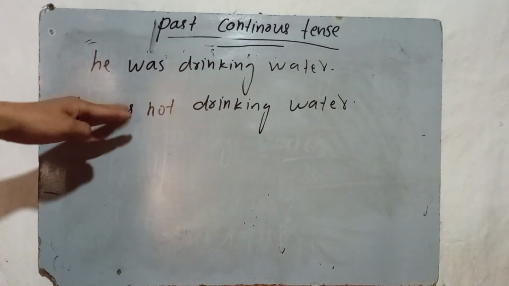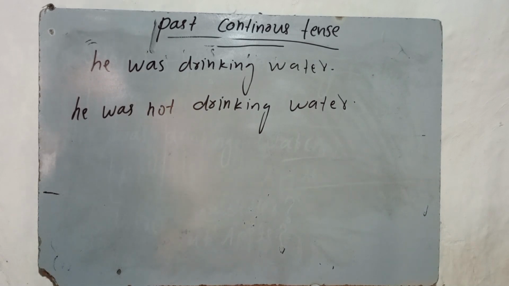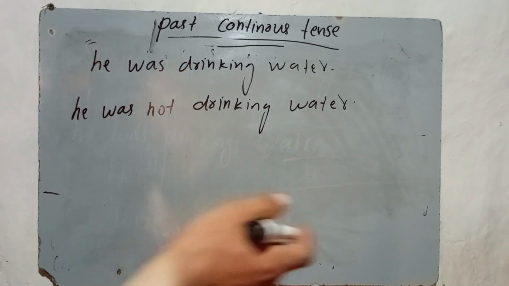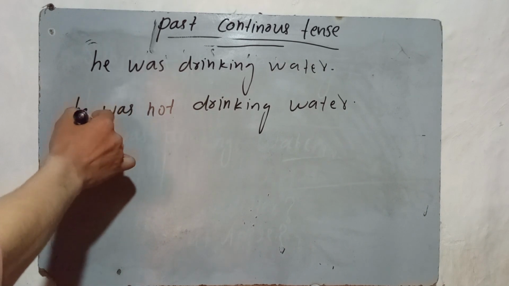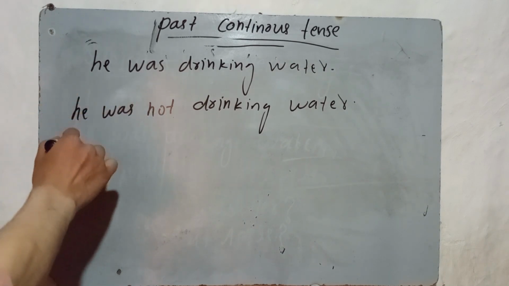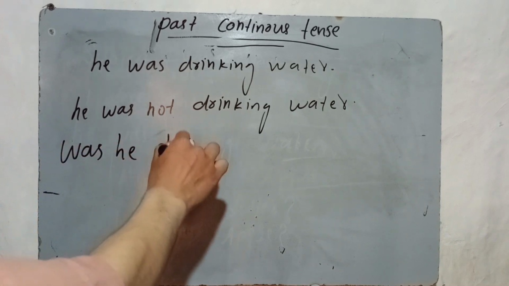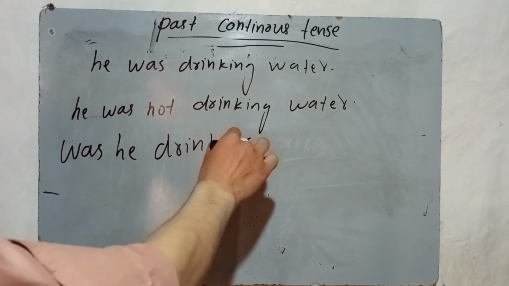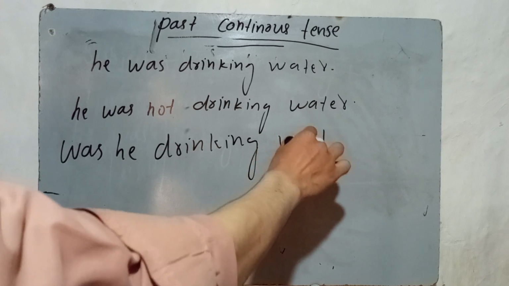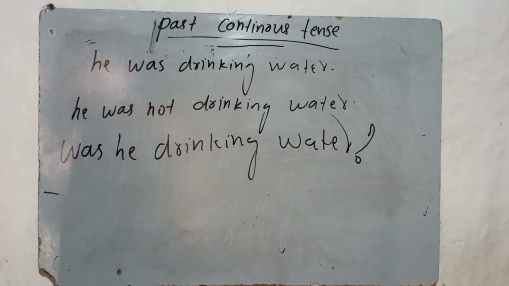Now, I need to convert the sentence into the interrogative to make a question. It's also easy. You need to write was first and then he second. Was he drinking water? Let me write another sentence.